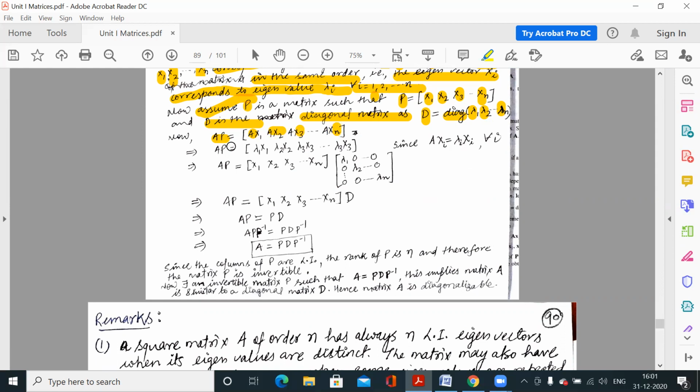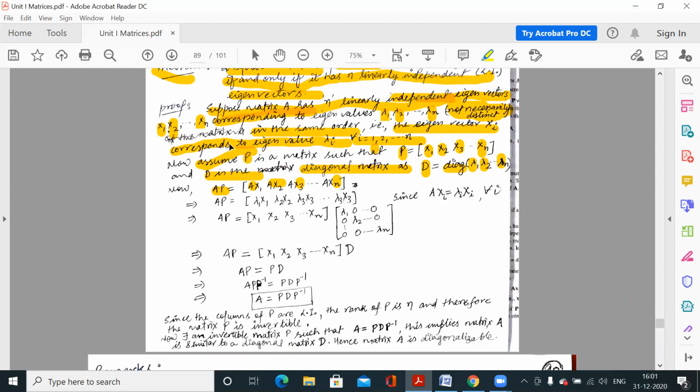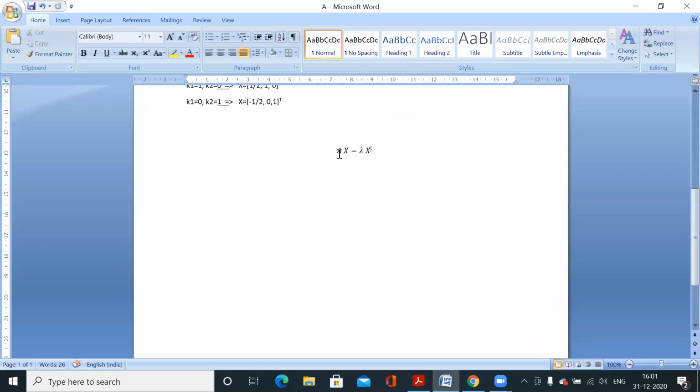Now, because we have assumed that x1 is an eigenvector corresponding to eigenvalue lambda 1, what is the condition when lambda 1 is an eigenvalue and its corresponding eigenvector is x1? If you remember, this is the condition: if Ax is equal to lambda x, then we say x is the eigenvector corresponding to lambda. Clear? If this is your equation, Ax is equal to lambda x, then we say lambda is the eigenvalue and x is the eigenvector.